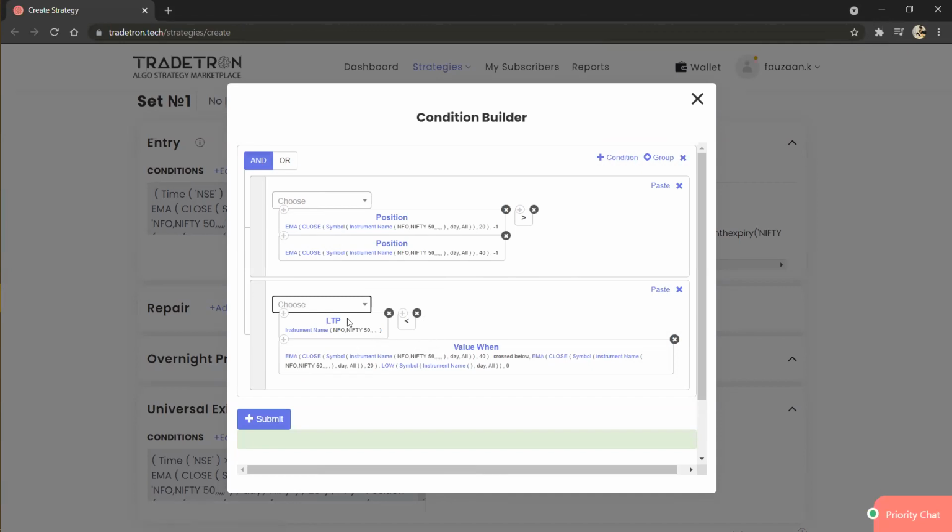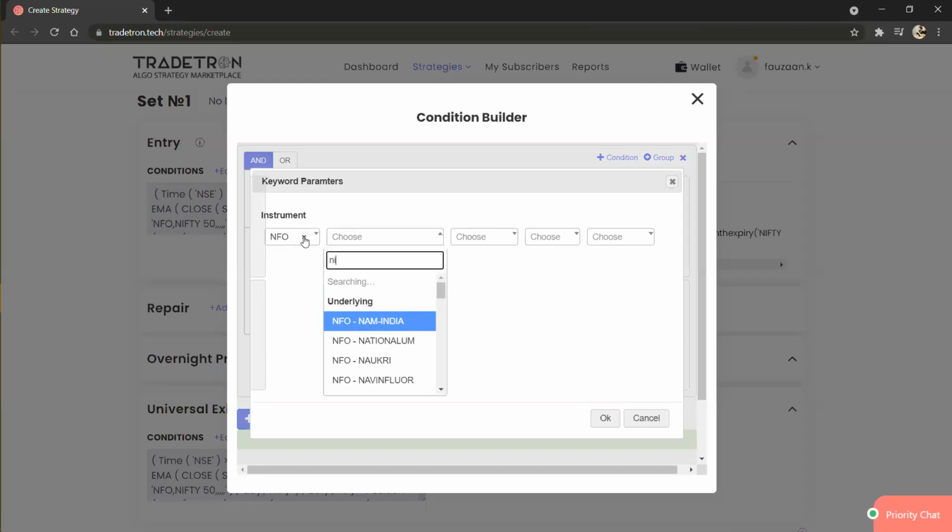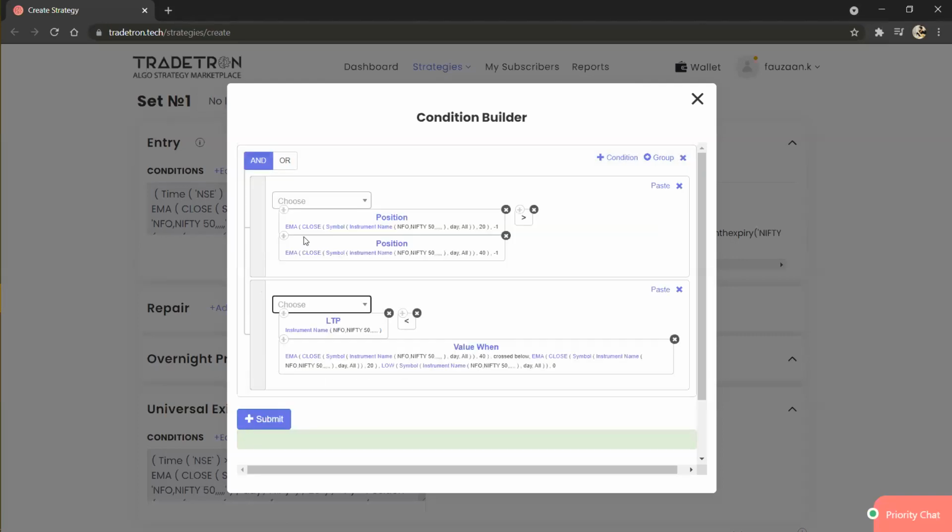Whenever the LTP is less than the low of that candle, whenever the 40 period crossed below the 20 EMA. Similarly, we will assign the instrument name for the same. So now this condition will return us the low of that candle, whichever candle is crossing the 40 period below the 20 period.